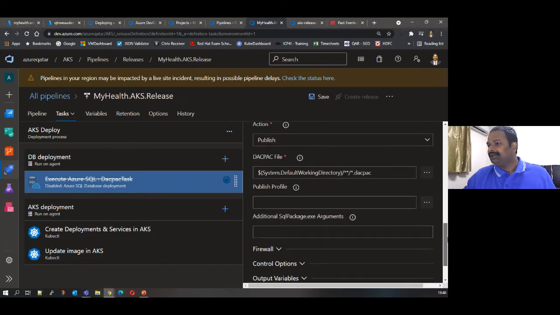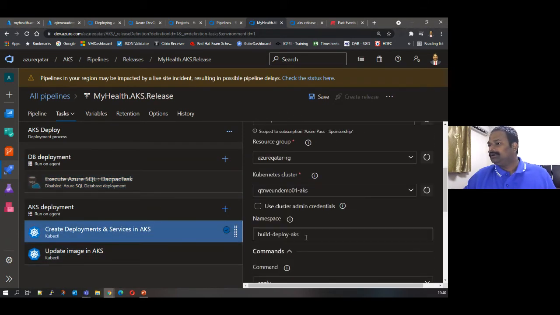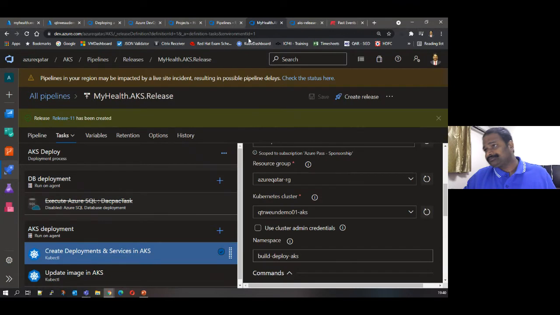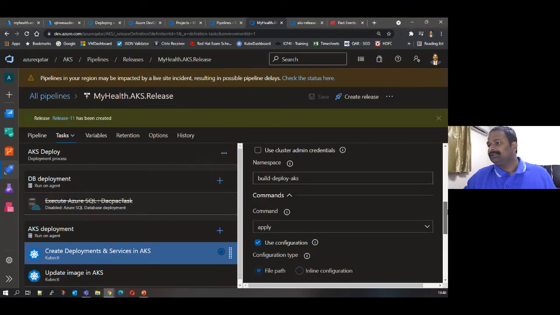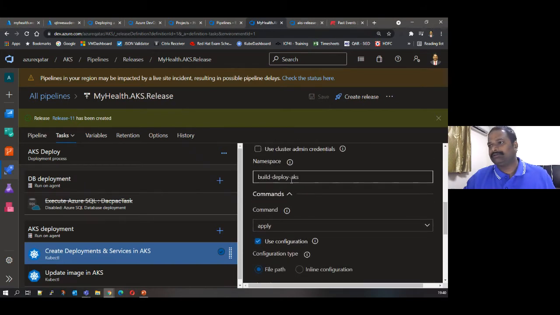Okay. So what we did now in the build deploy case: I'm saving it and rerunning the pipeline. There is no code change here. Only in the existing pipeline, I had given a wrong namespace name which is not available. Due to that, it has failed.